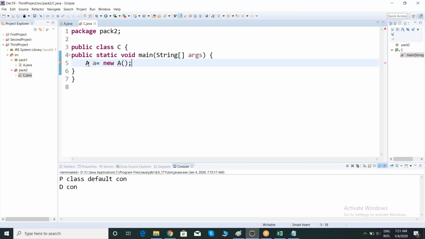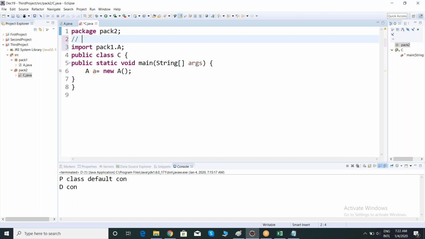Why team? Just move the cursor. See here, it is saying import A from pack A. Directly you cannot access other packages' classes without import. If you want to access it, just import it, nothing but permission. Now for that we have a keyword in Java. What is that keyword? Import package name. What is my package name here? pack 1, right? Which class do you want to access? I want to access A class, like this.